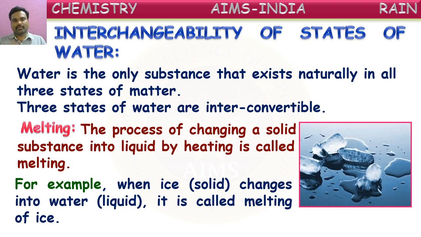If you take that out of the refrigerator and keep it on the table or some floor, after a certain time the ice starts converting into liquid form. Water will be formed there. Ice will disappear after a certain time. So what's happening there? Ice is melting to form water. That conversion of solid ice into liquid water is called melting. Melting of ice. Okay.